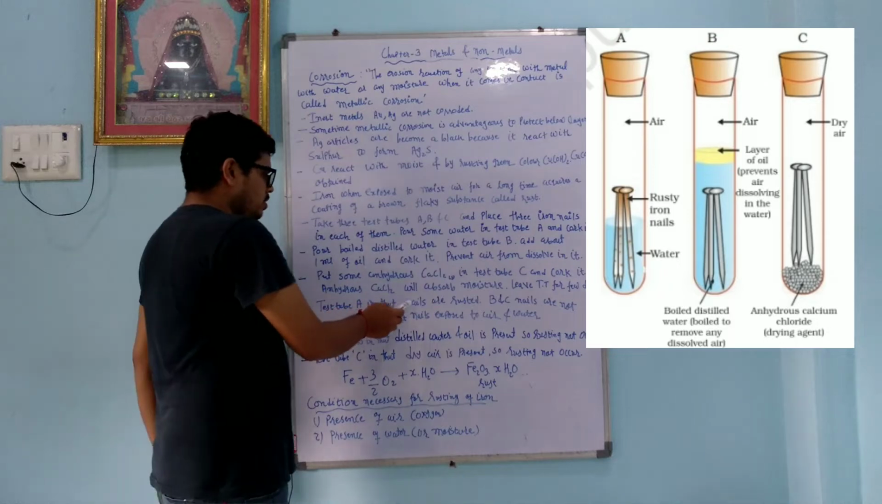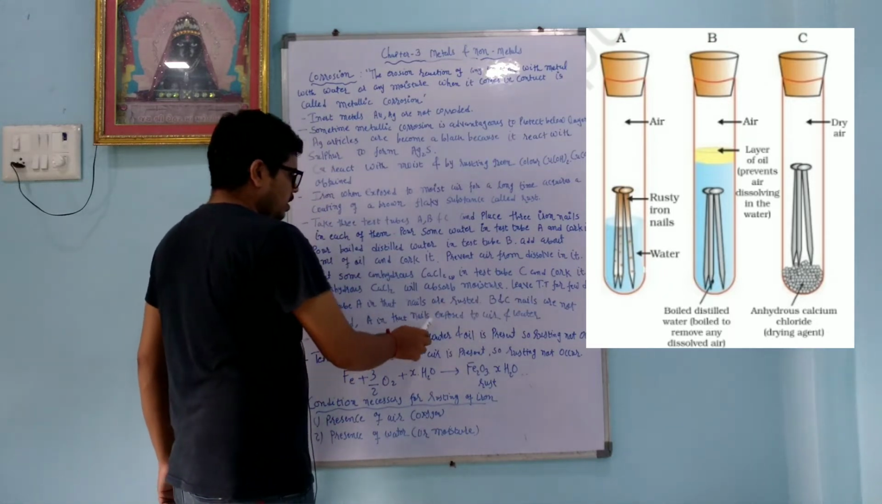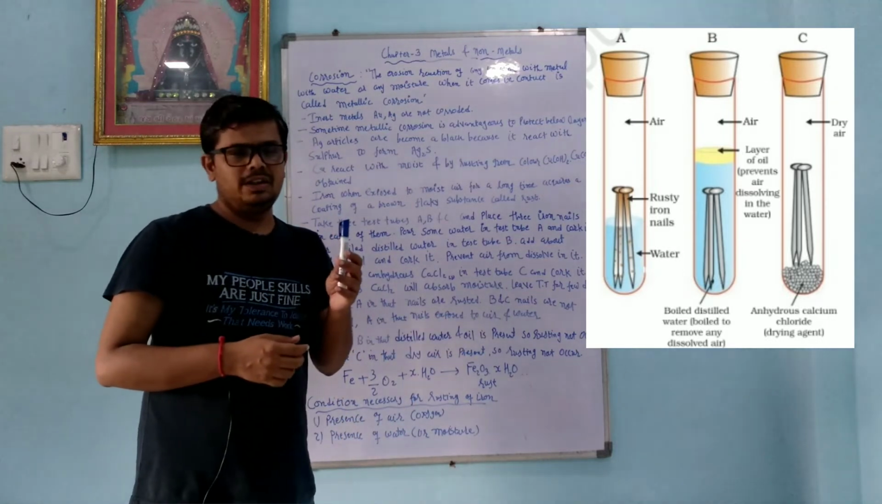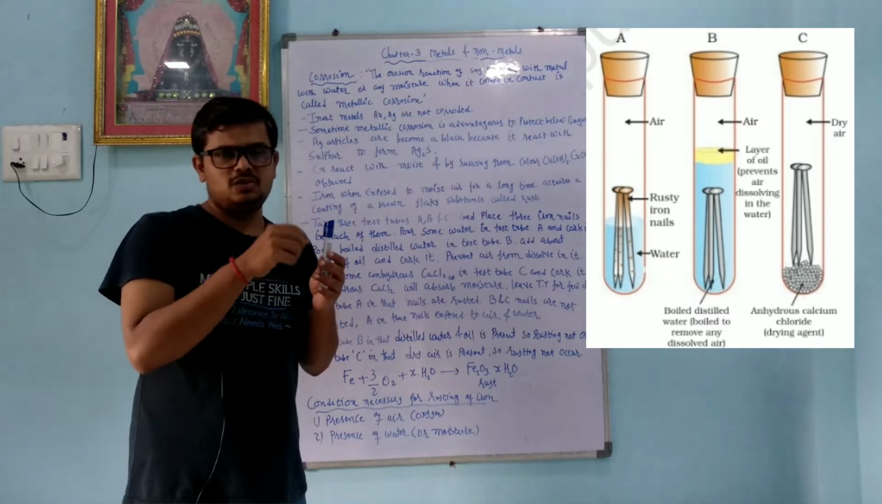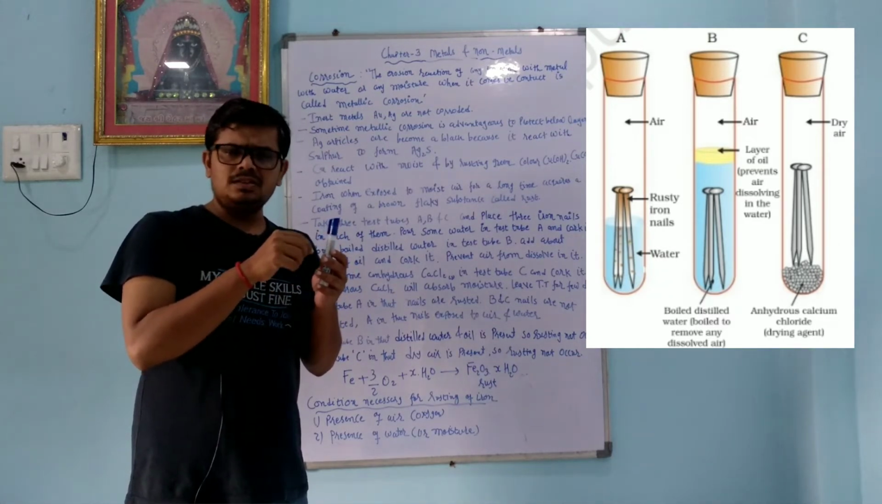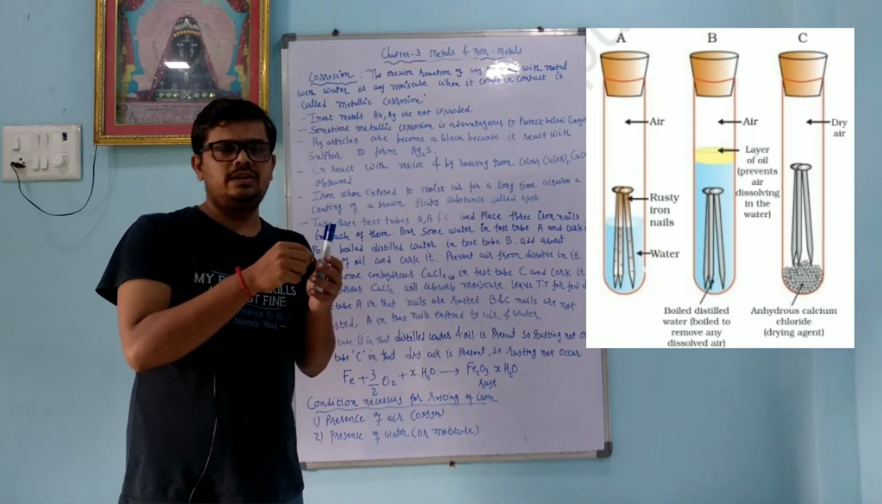In test tube A, the nails are rusted. In B and C, the nails are not rusted. In A, the nail is exposed to air and water, so rusting will take place on the nails. Why? Because air is present, and we take simple water in which dissolved oxygen is also there. So because of that reason also rusting takes place.